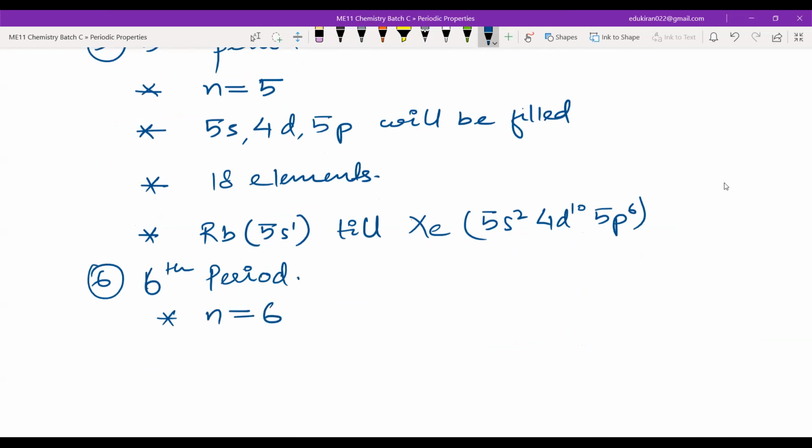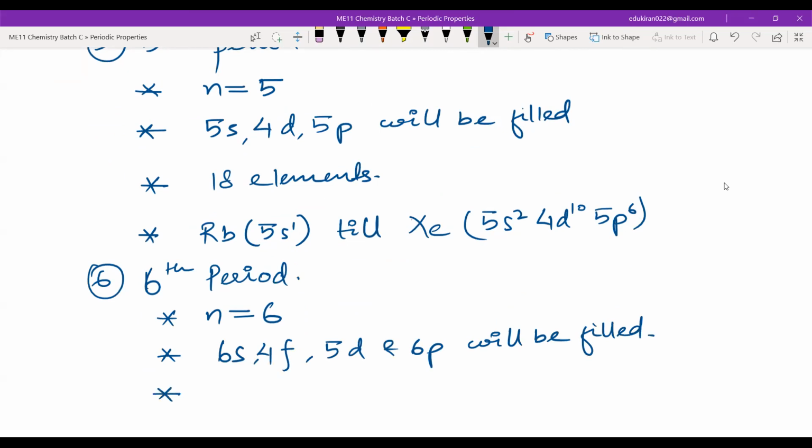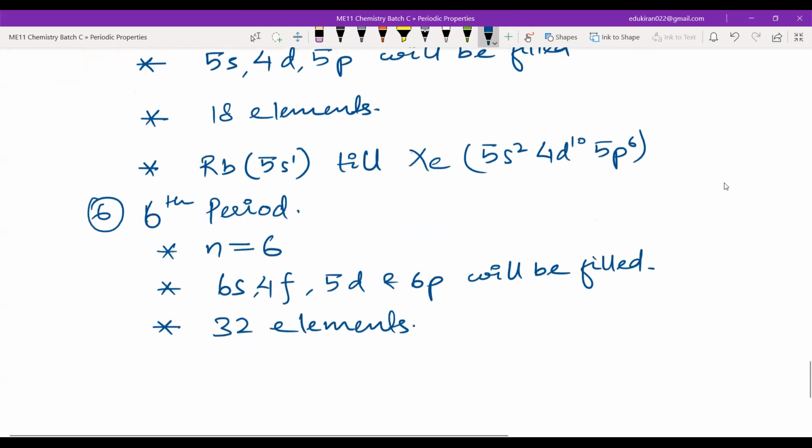n is equal to 6. The orbitals that will be filled here, we'll start with 6s, 4f, 5d, and 6p will be filled. How many elements will be here? 32 elements.